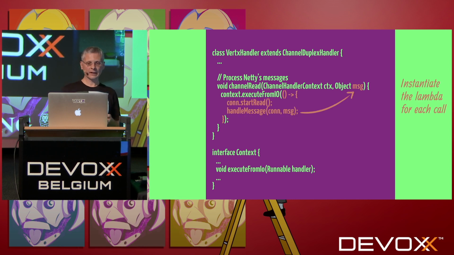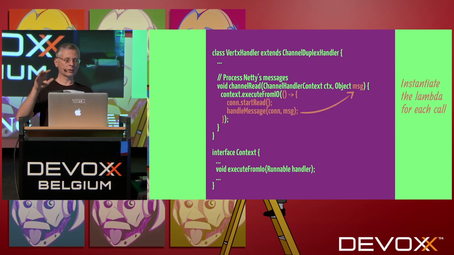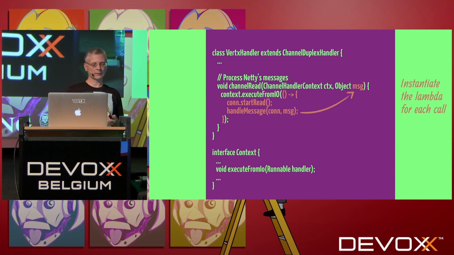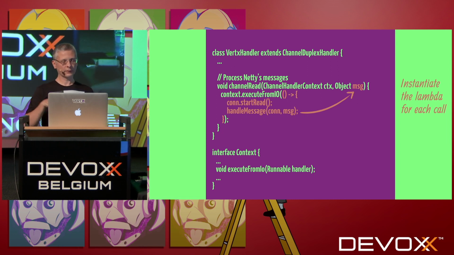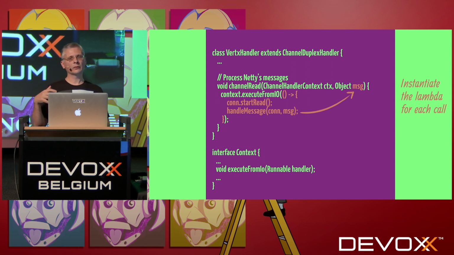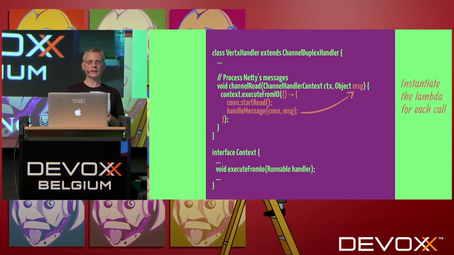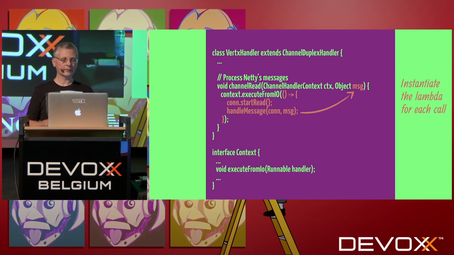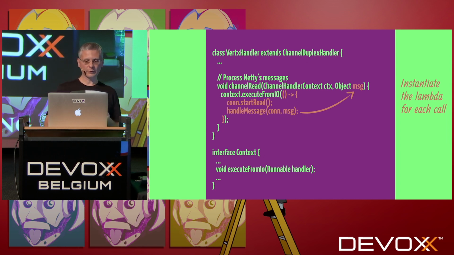And as you can see, the channelRead method calls the context interface's execute from I/O. That's an important part in Vert.x, basically, when we switch from Netty to Vert.x, and when we execute code in this context, some errors will be reported, some checks will be done, so that's very important. And that's something that is very much on the hot path, of course. The original implementation of this was using a Java lambda. And basically, what is the problem here? The problem is that we instantiate a lambda for each call.